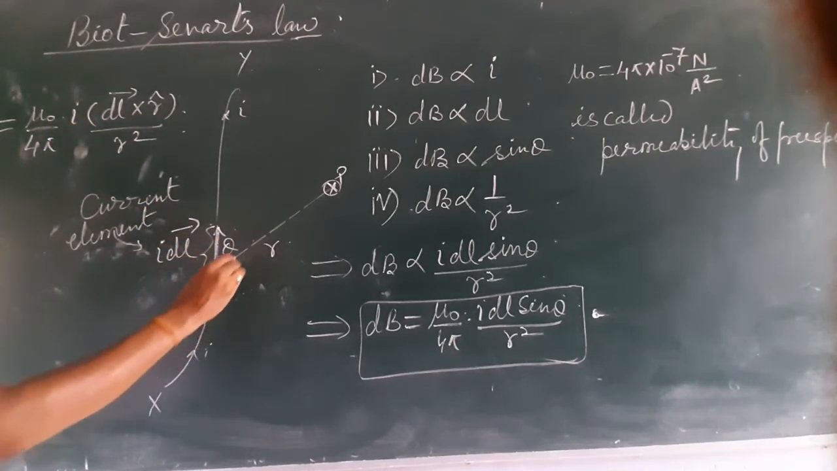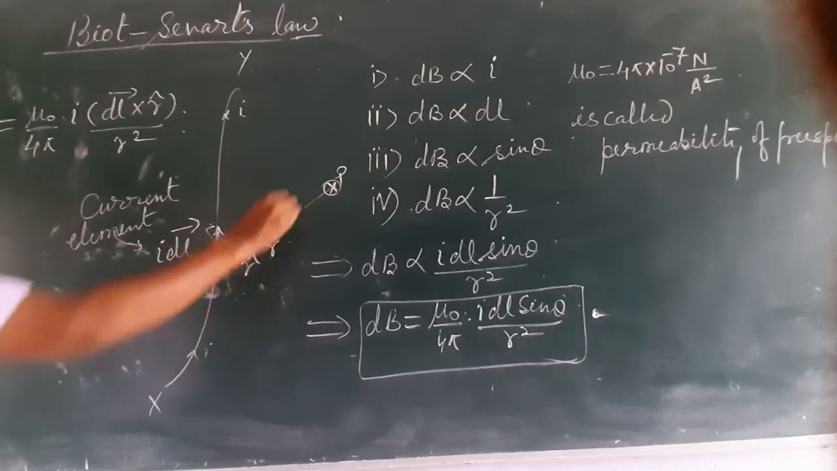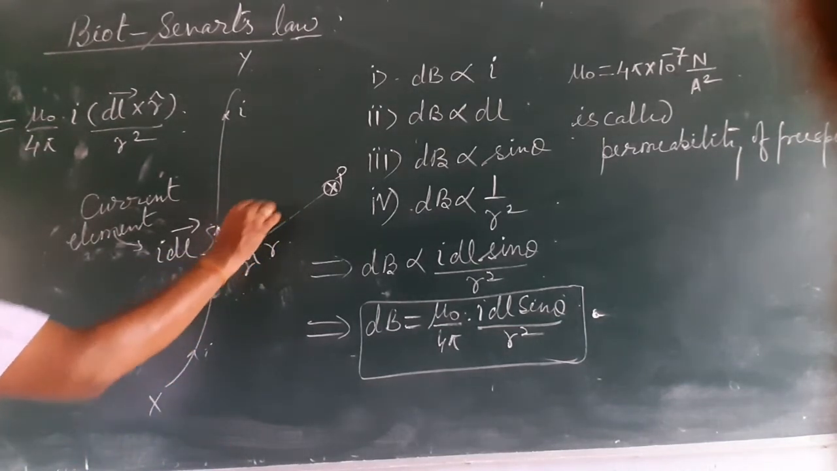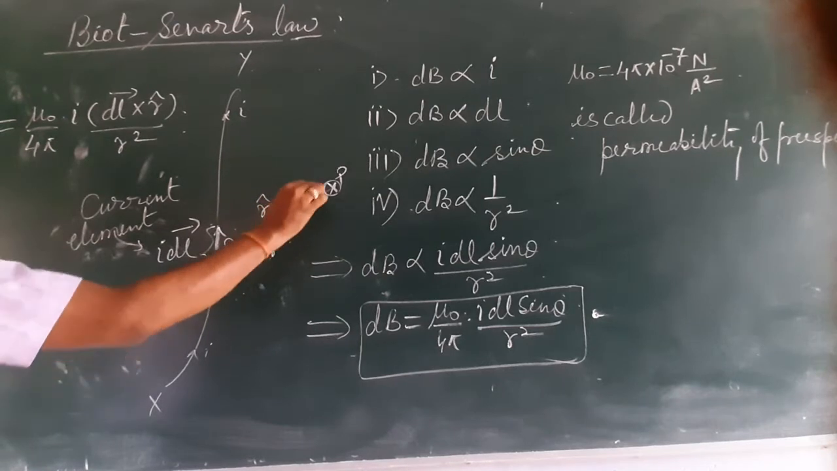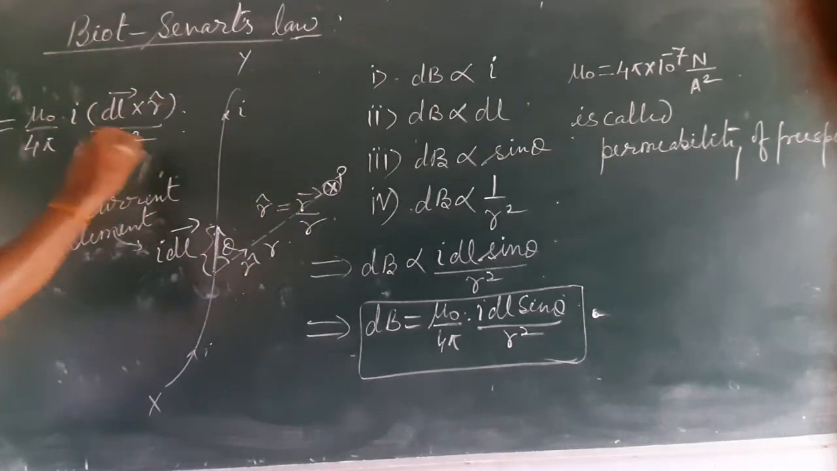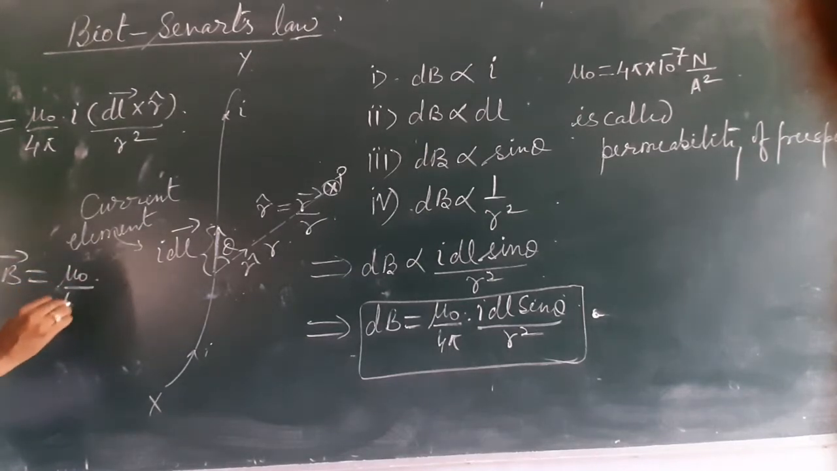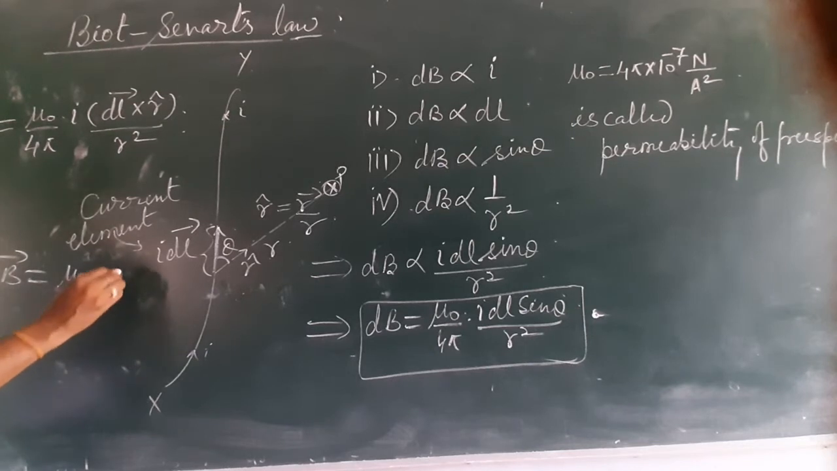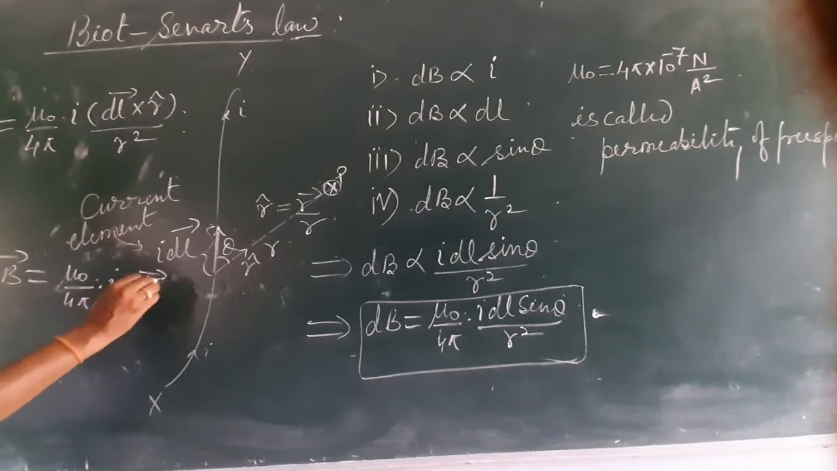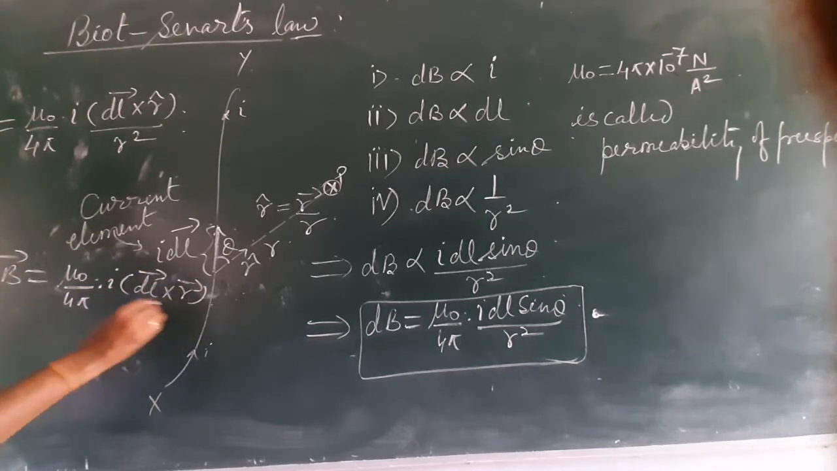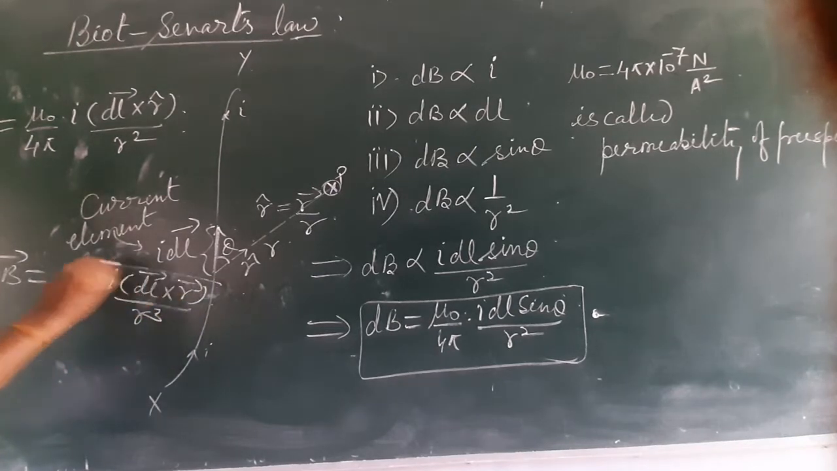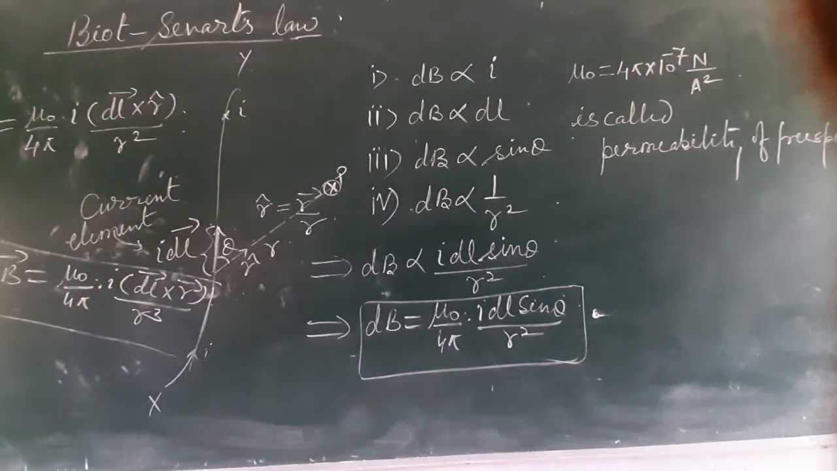dl and r cap. R cap is a unit vector along this direction, and you know r cap is equal to vector r upon r. So if you place that value, the same formula can be rewritten as mu naught upon 4 pi I vector dl cross r upon r cube. This is the formula. This can also be written in terms of current density.